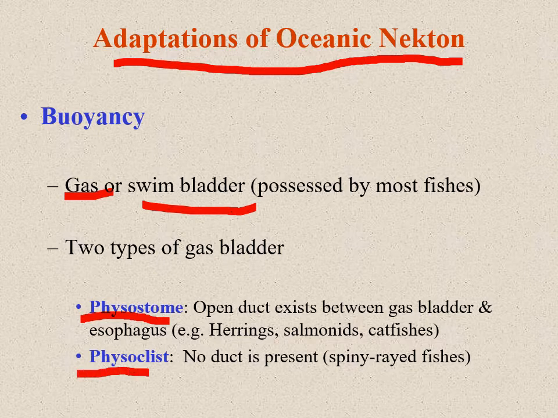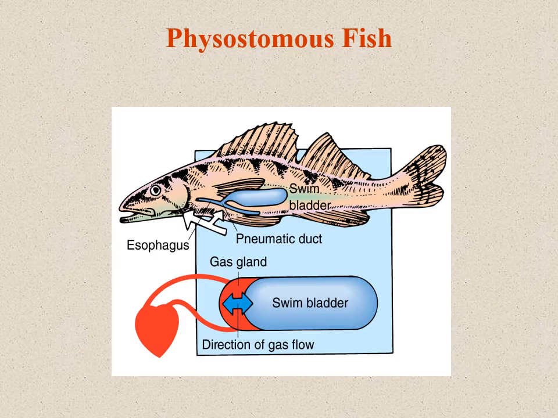Next is physoclist, where the duct is absent. This type of arrangement is present in spiny-rayed fishes. In this physostome fish, we can see the swim bladder, and here is the duct located between the esophagus and the swim bladder.